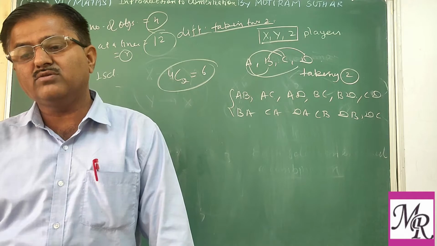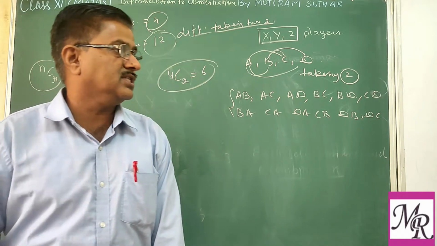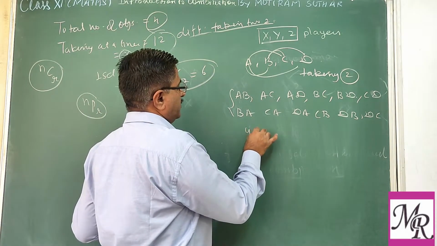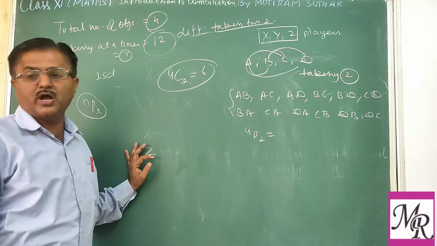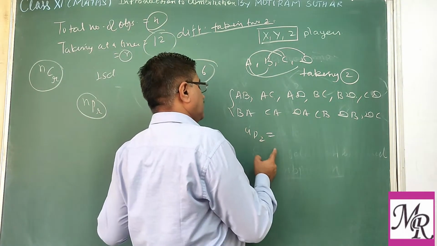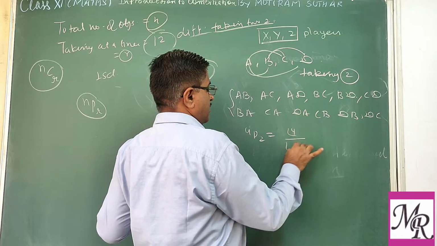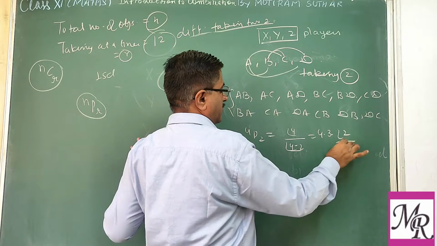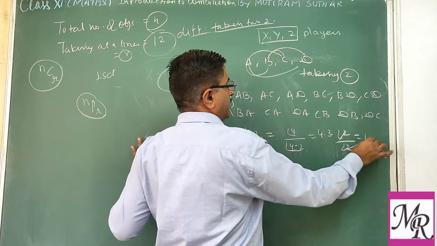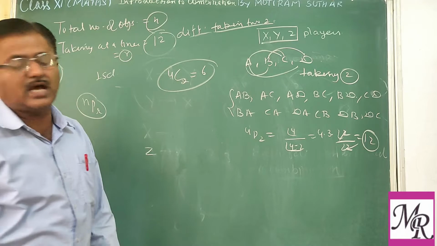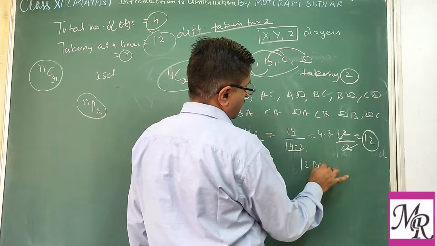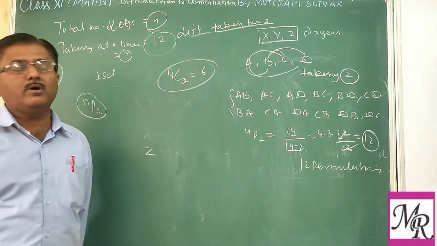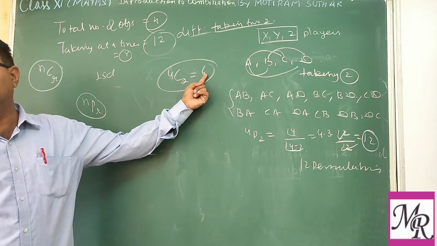So the number of selections is less than the number of permutations. How much less? You have to divide by the factorial of the number of selected objects. If you want to find 4P2 by our formula, that is factorial 4 upon factorial 4 minus 2, so 4 into 3 into 2 divided by 2. How many? 12. So 12 permutations or arrangements are there. Now if you talk about the combination, it is 6.